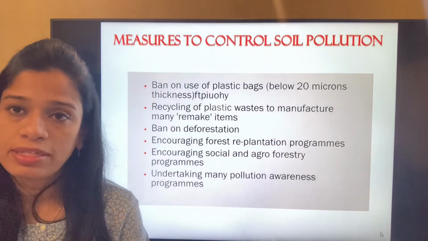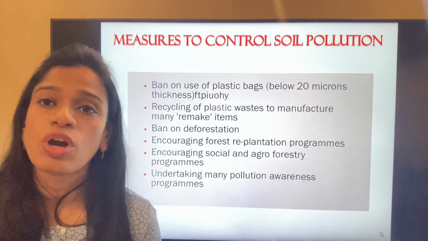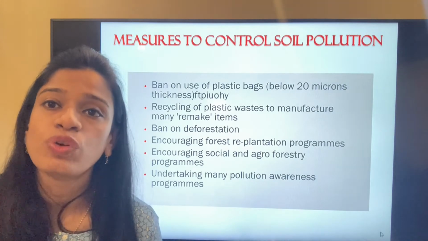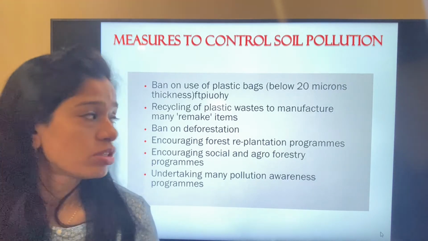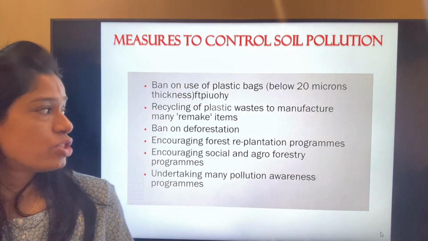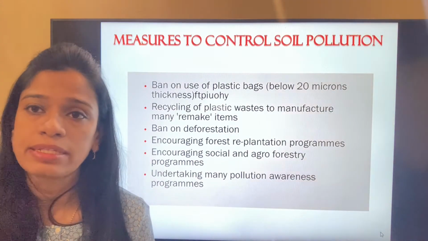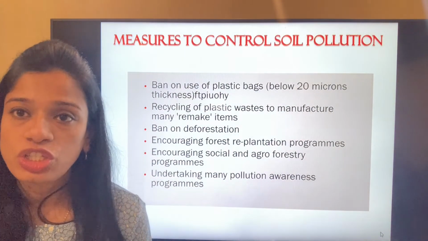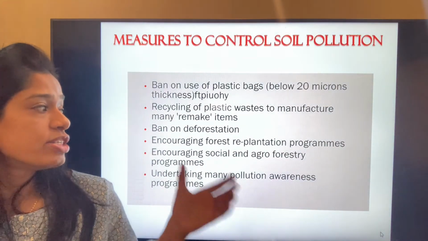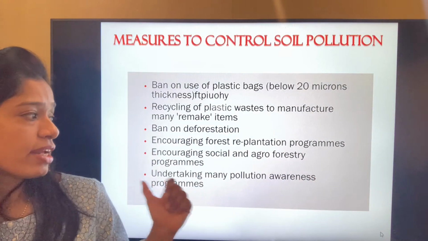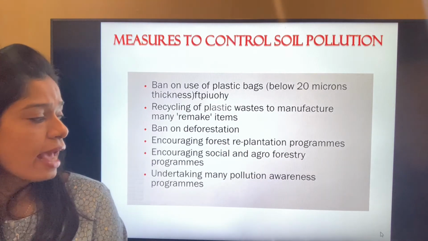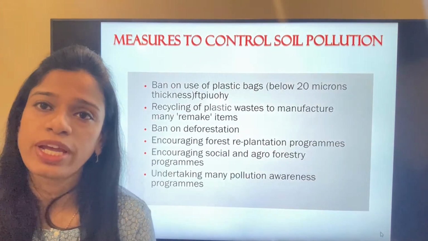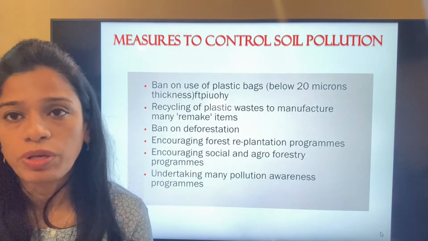Ban the use of plastic bags, because plastic is something which does not biodegrade. It does not get mixed with the soil. So this is something which is left over for millions and millions of years, causing lots of pollution. Plastic waste should be recycled to manufacture many reusable items. Ban deforestation. Stop cutting of trees. Encourage forest and replantation programs, encourage social and agroforestry programs, and undertake many pollution awareness programs. So these are the ways that we can control soil pollution.